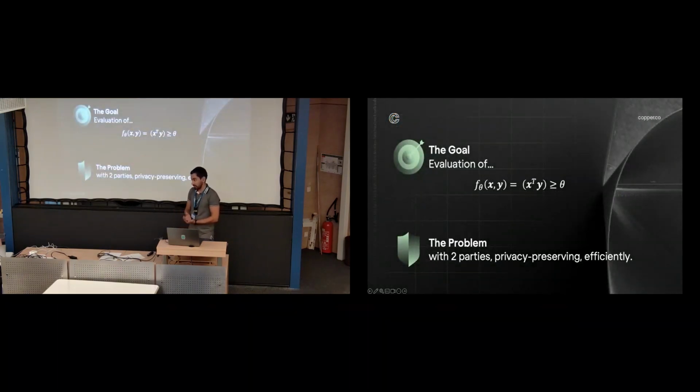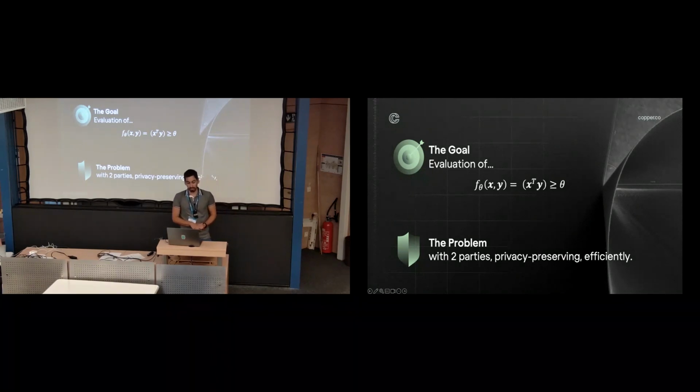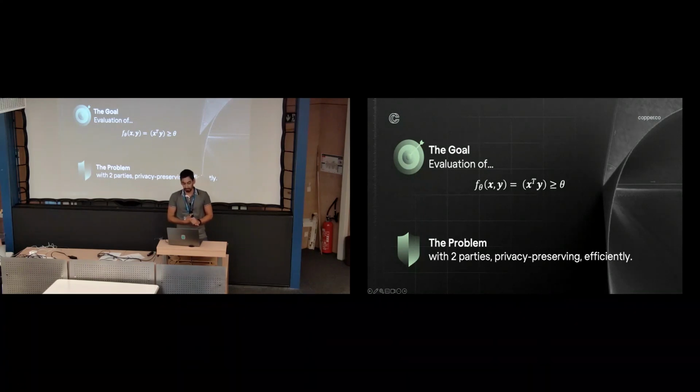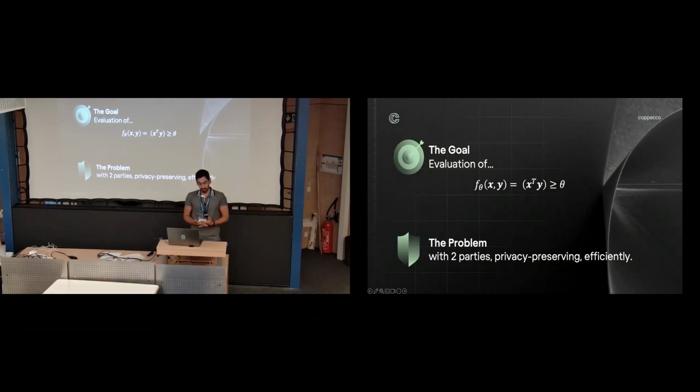The goal of the work that I'm presenting here is quite straightforward. We want to evaluate the following function. A function that takes two inputs being two vectors, the vectors x and y, and you want to evaluate the scalar product of those vectors, and then a comparison of the result with a given threshold, theta. And we're going to set this in a scenario where we have two parties. I want to do it privacy-preserving. We want to evaluate it in a privacy-preserving manner. I want to do it efficiently.